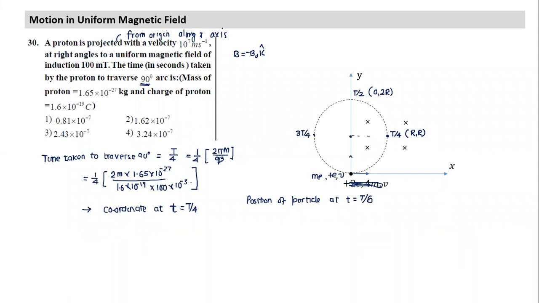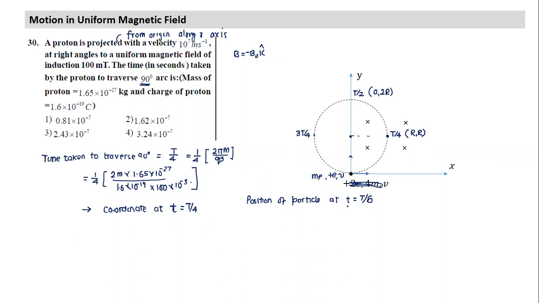Khyati, can you tell me how you find the position of the particle at time t is equal to t by 6? Or Kaushik? Yes, sir. Can you tell me what will be the coordinates at time t is equal to capital T by 6? What does capital T indicate here? Time period. So just now for t by 4 and all, you wrote. I hope you have followed all that I have written here, Kaushik?